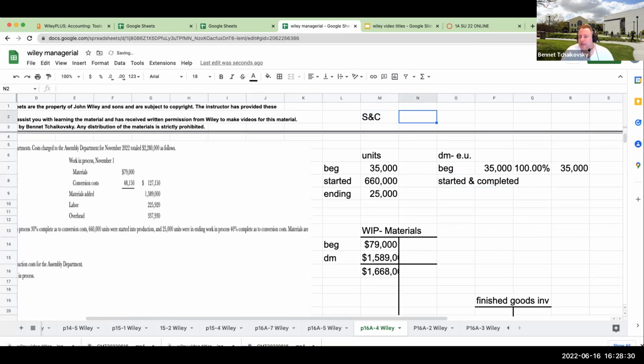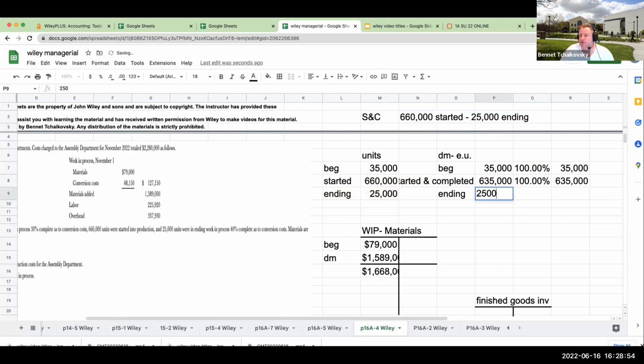This is going to be 660 started minus 25,000 ending. So over here, my started and completed is basically going to be 660 minus 25, or 635. And this is also going to be at 100%. Now we have our ending.